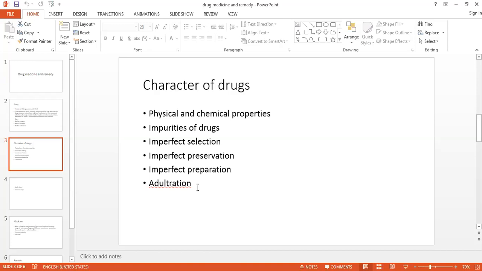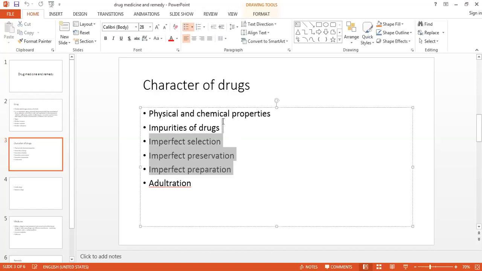Imperfect preparation में भी impurities add हो सकते हैं because of not proper selection and preservation and not discarding the byproduct. And some adulterations can be added into the drug substance intentionally or unintentionally. So these are all the things by which the impurities of the drug can get added into the drug, and so all these factors we should avoid regarding the drug.